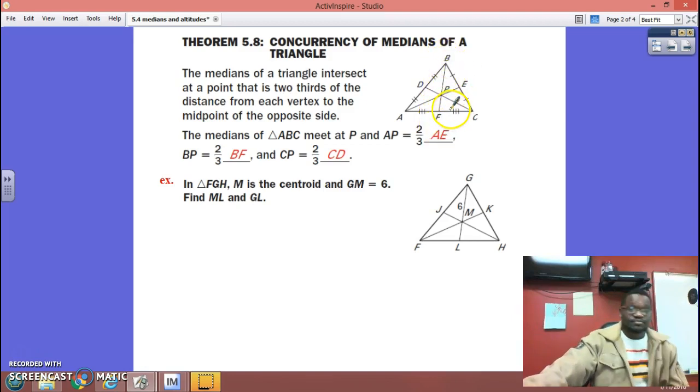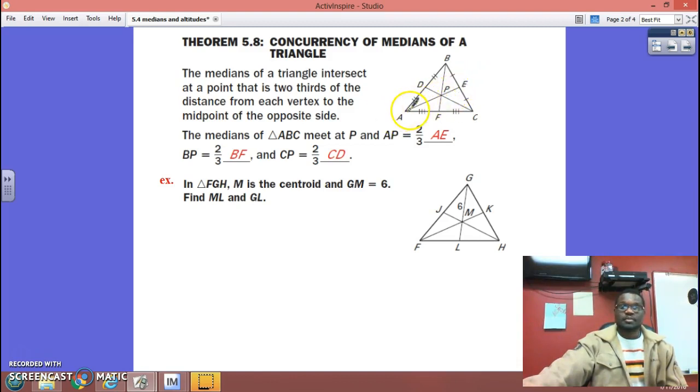Now, a little add on to that, if AP is 2/3, what would PE be? That would be 1/3. The whole thing would be 3/3, or 1 whole. So if this is 2/3, that makes this 1/3. But they don't really talk much about that in this theorem, but you can kind of put those pieces together. And so what you can think about it like is this. The longer section equals 2/3 of the whole thing.